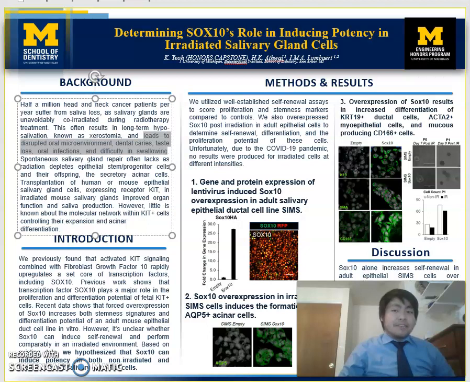Furthermore, the salivary glands can't repair themselves as there aren't enough stem cells, since those are also destroyed by radiation, and the stem cells are responsible for being a source of cells to replace the damaged tissue. Thus, our lab has been trying to develop a stem cell transplantation technique to address this.